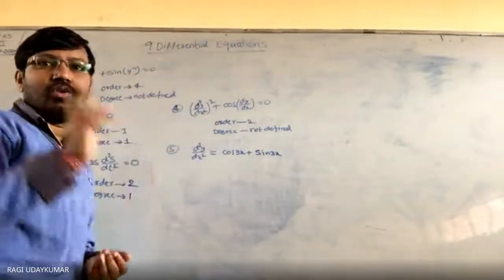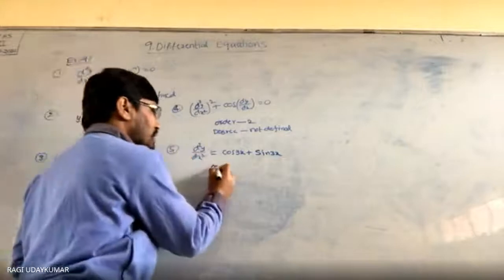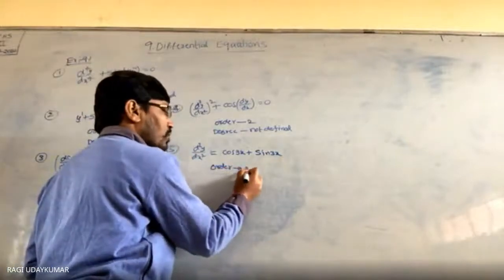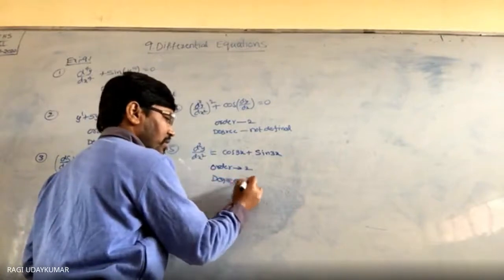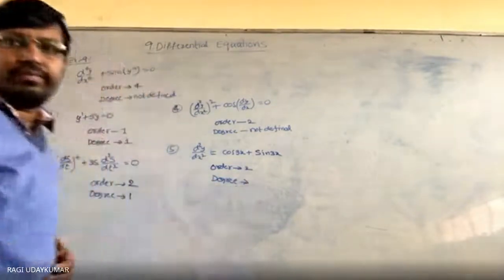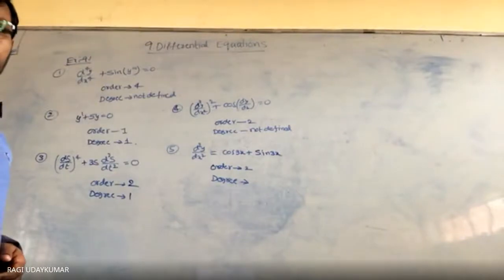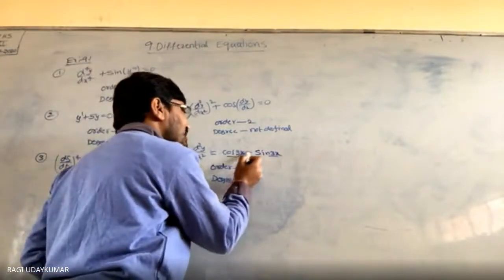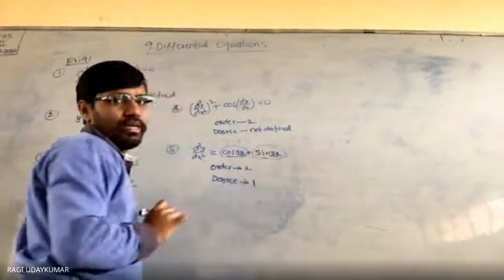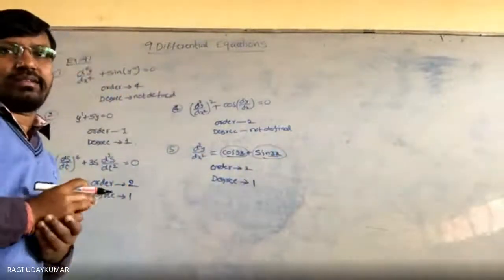No, if the variable taken inside a trigonometric function is a derivative then degree is not defined. But in this case the order is 2, but can you say the degree? Degree will be 1, sir. Yes, 1 only. Y cubed, ये देखना नहीं है. This is just like a variable only. You are not supposed to see that one.